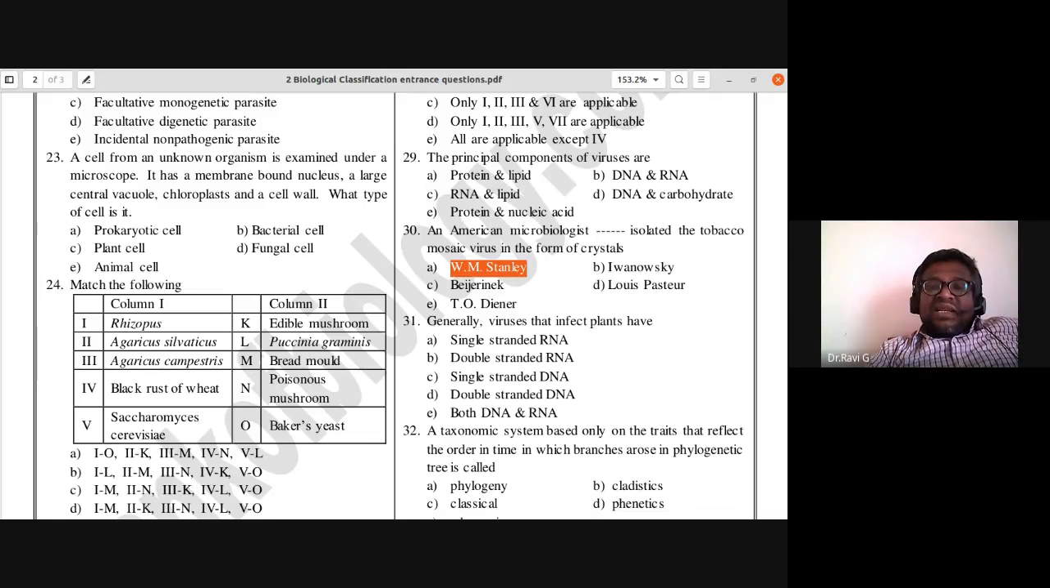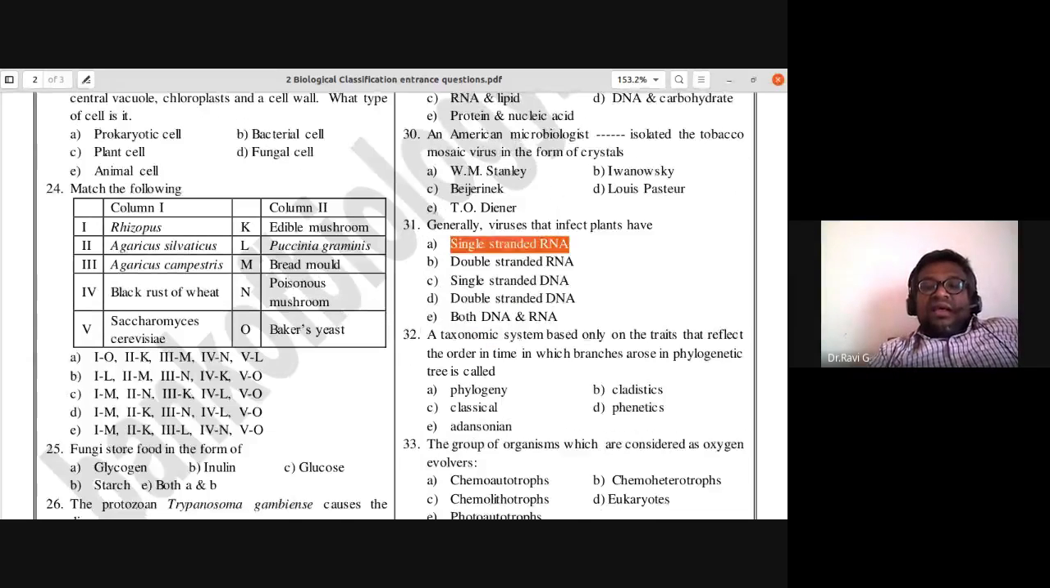Generally, viruses that infect plants have single-stranded RNA, double-stranded RNA, single-stranded DNA, double-stranded DNA, or both DNA and RNA. The last is not possible. Viruses never have both DNA and RNA. So the 31st answer is single-stranded RNA. Viruses that infect plants have single-stranded RNA.